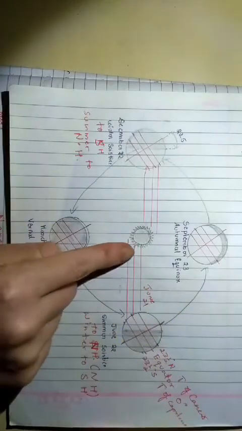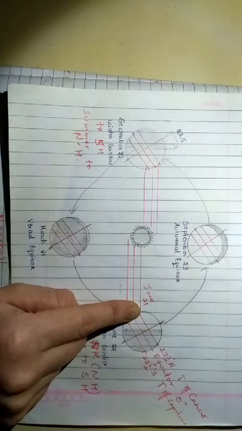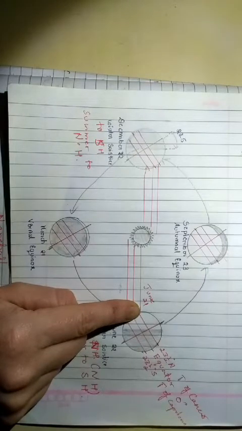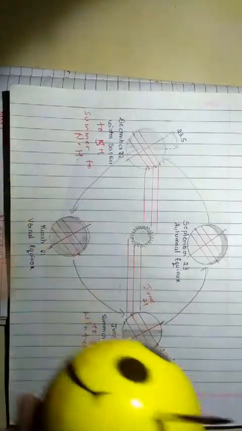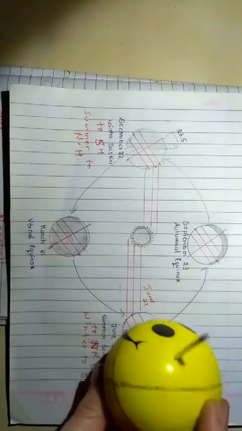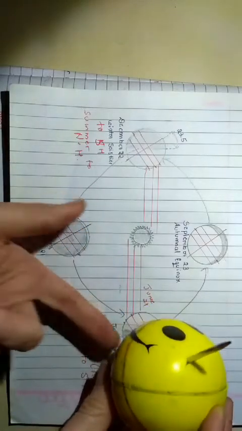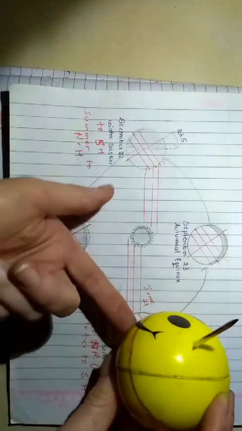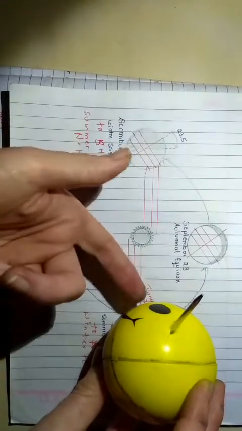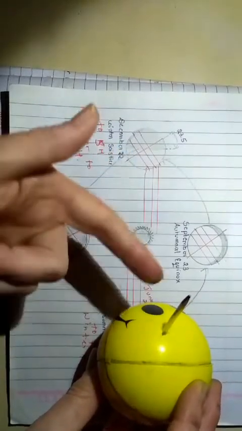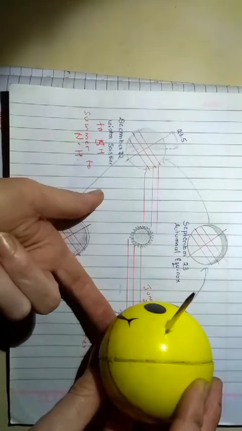On Tropic of Cancer, the sun's rays are falling vertically, means Tropic of Cancer is nearer to the sun and the northern hemisphere is facing the sun, whereas the southern hemisphere is not facing the sun. So this day is the longest day in the northern hemisphere and shortest day in the southern hemisphere.